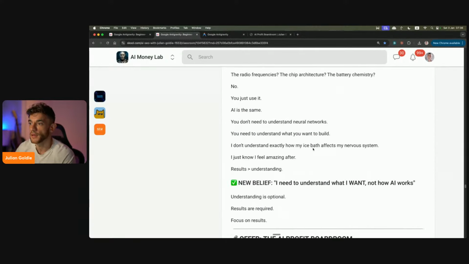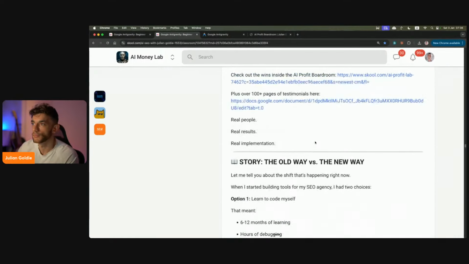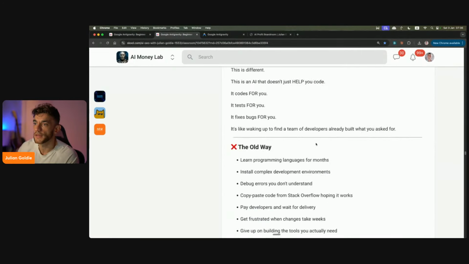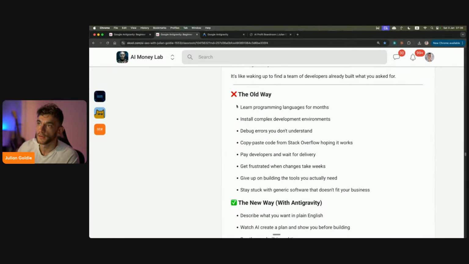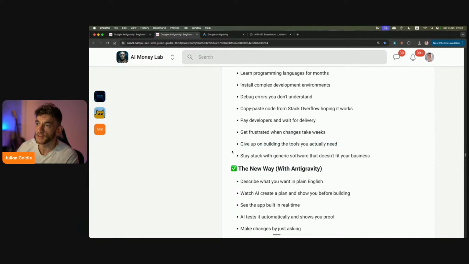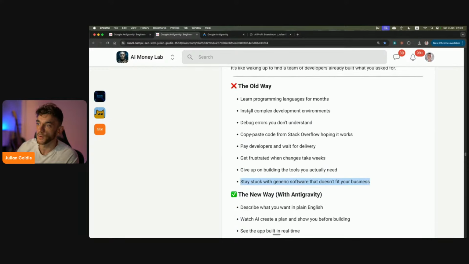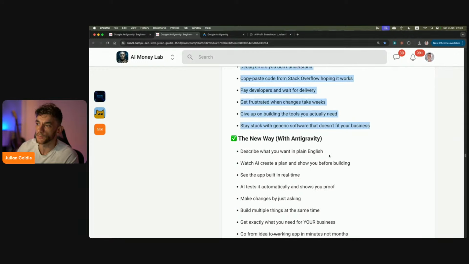All right. And the old way really was learning to program, learning programming languages for months, installing complex development environments, debugging errors you don't understand, copying and pasting from Stack Overflow, and hoping it works. Right, I remember those days. Hiring developers and waiting for delivery, getting frustrated when changes take weeks, giving up on building the tools you actually need, and staying stuck with generic software that doesn't fit your business. That was the old way before anti-gravity.